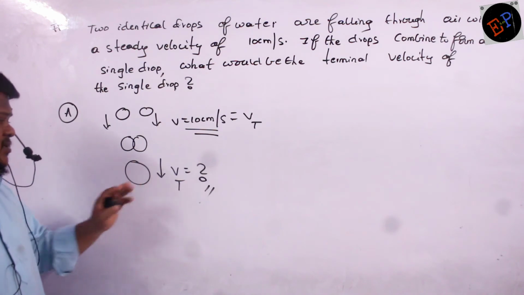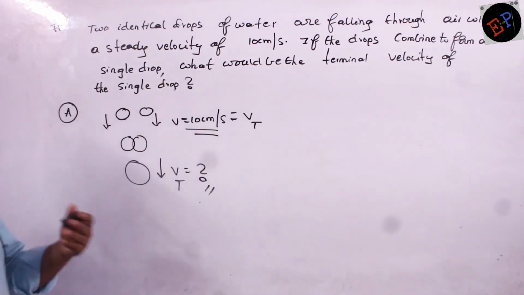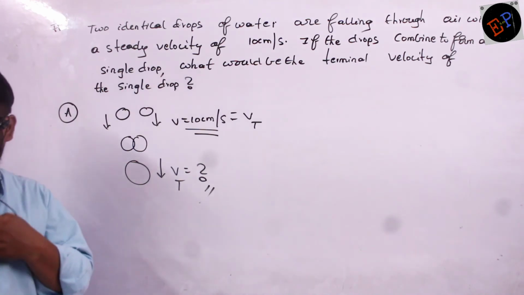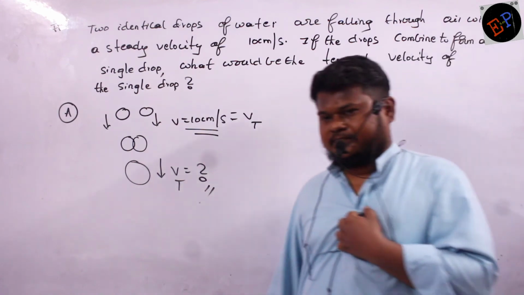Oh, I said that same velocity. No, it is not the same velocity. When they combine together, then they start falling with another terminal velocity. What is that second terminal velocity I want to calculate? Can you say how can I calculate?